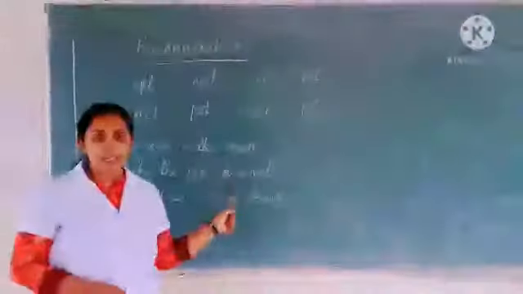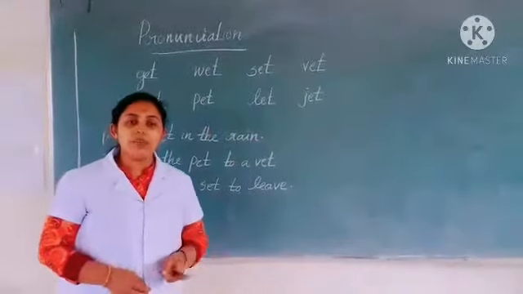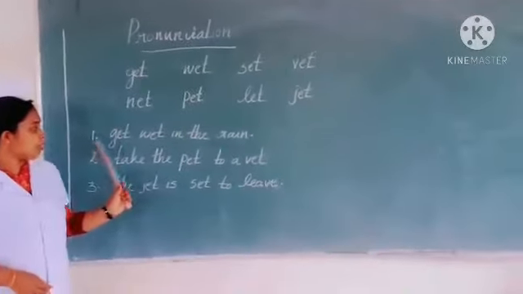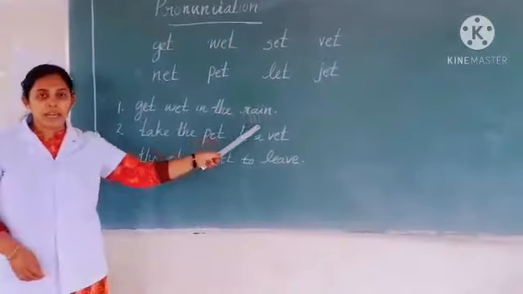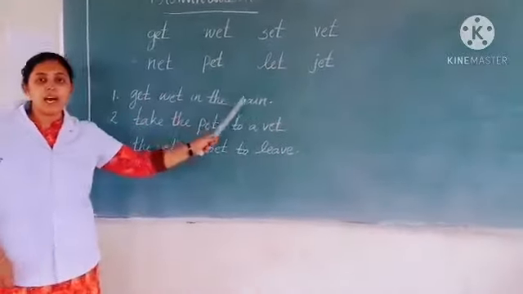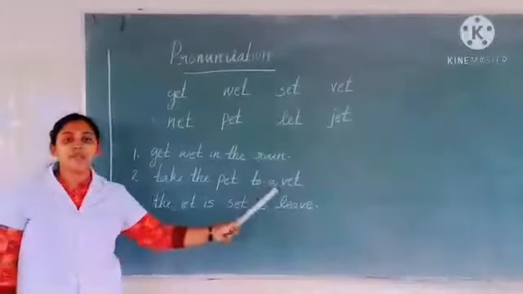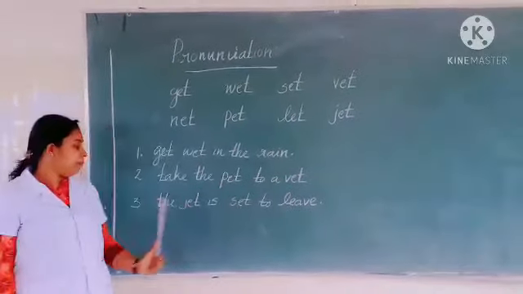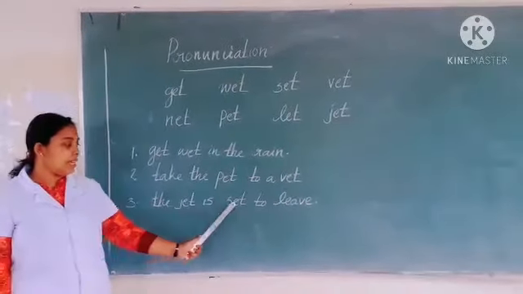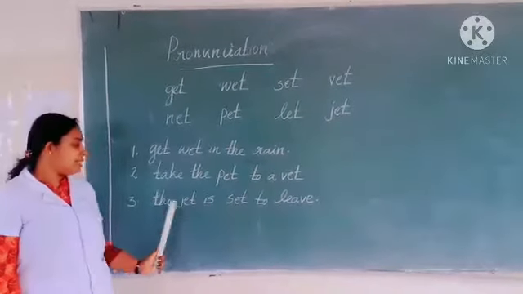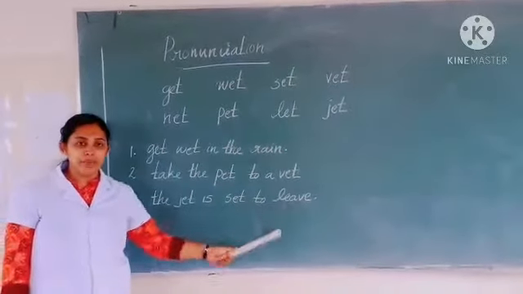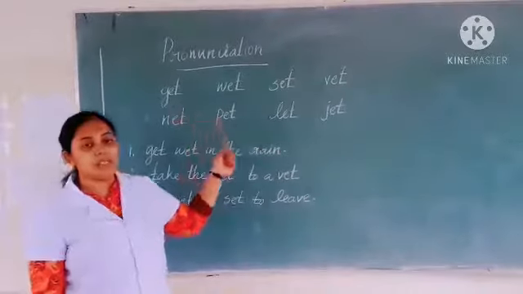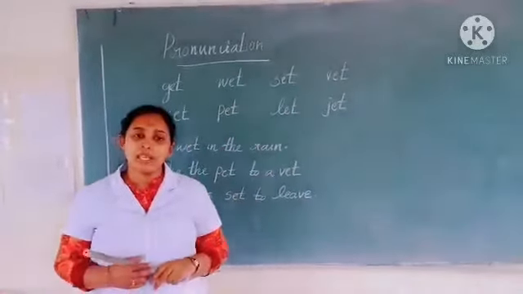I have given some sentences using these words. So we can read that one. First one, get wet in the rain. Get wet in the rain. Take the pet to a vet. That means take the pet to an animal's doctor. Then third one, the jet is set to leave. The jet is set to leave. So children, you should pronounce these words by looking at your textbook.